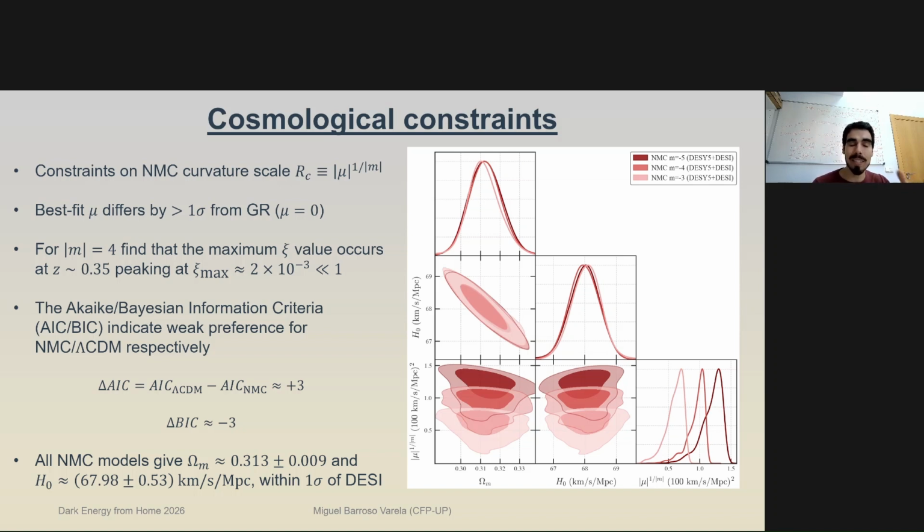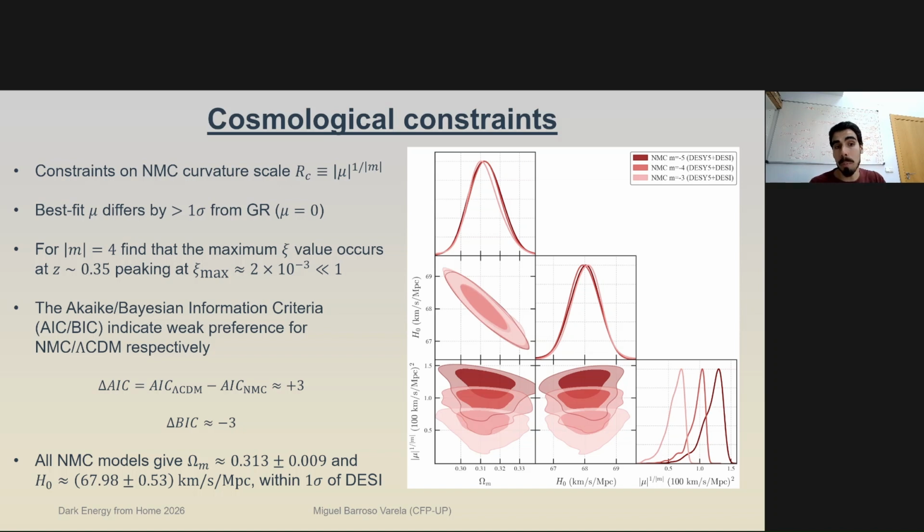This difference stems from the fact that the BIC is more punishing of having extra degrees of freedom, while the AIC is not as much. Well, we have one more degree of freedom here, which is this coupling strength, and that is what's being punished here by the BIC. But effectively, these are saying that, all in all, these two models are almost statistically equivalent, while our model does reproduce dynamical dark energy, while ΛCDM is not able to.